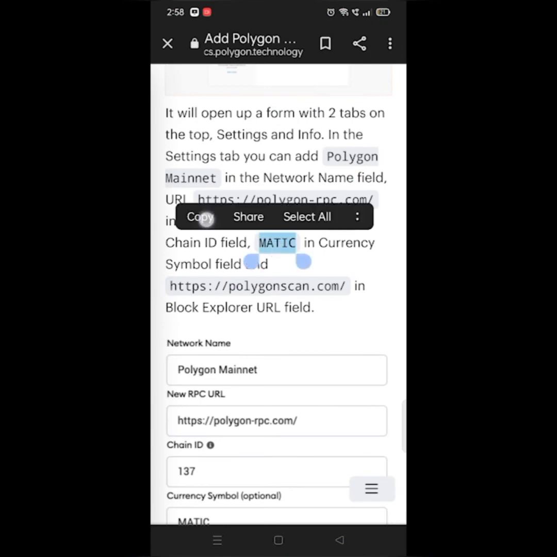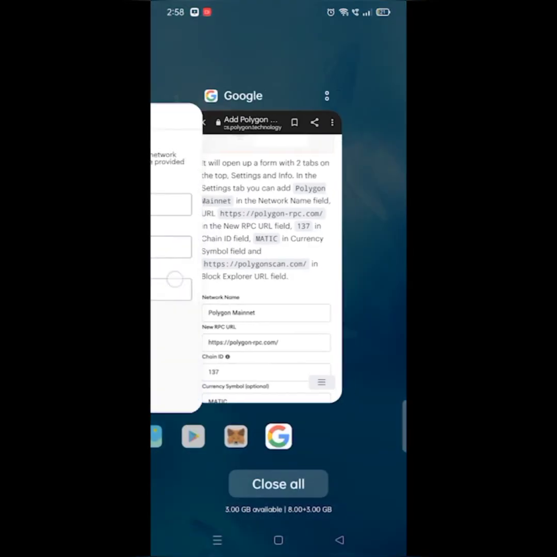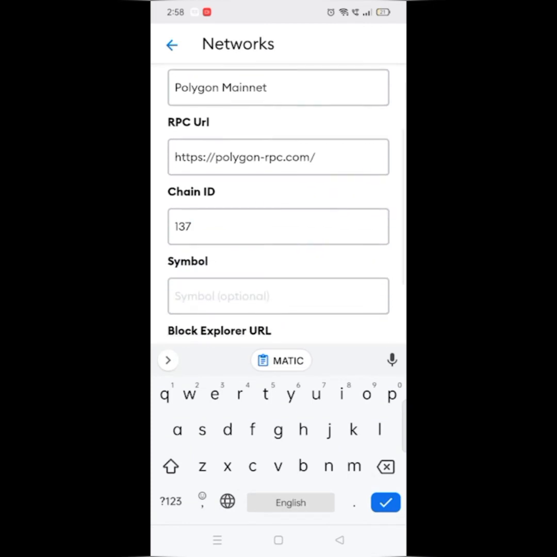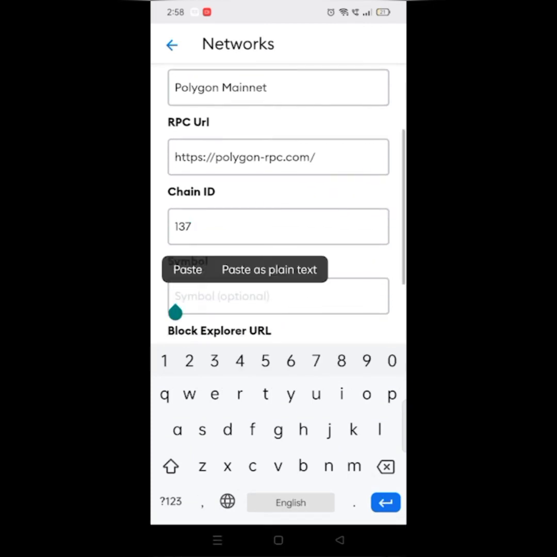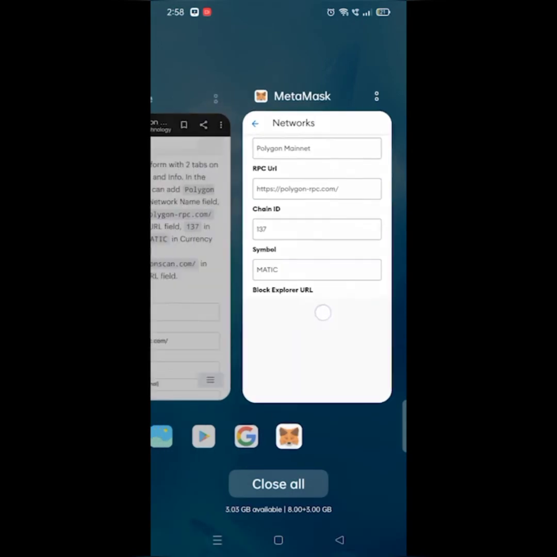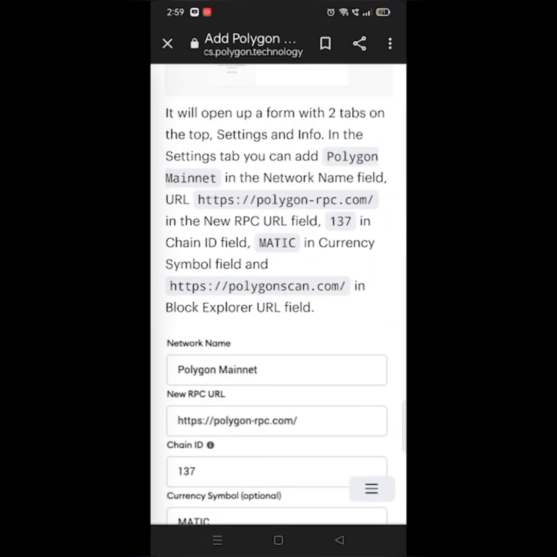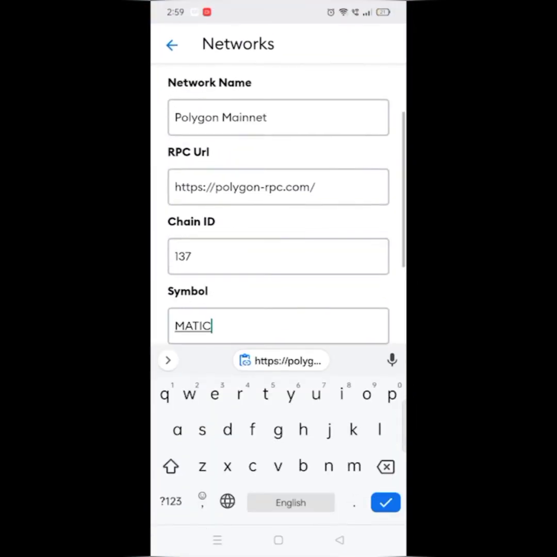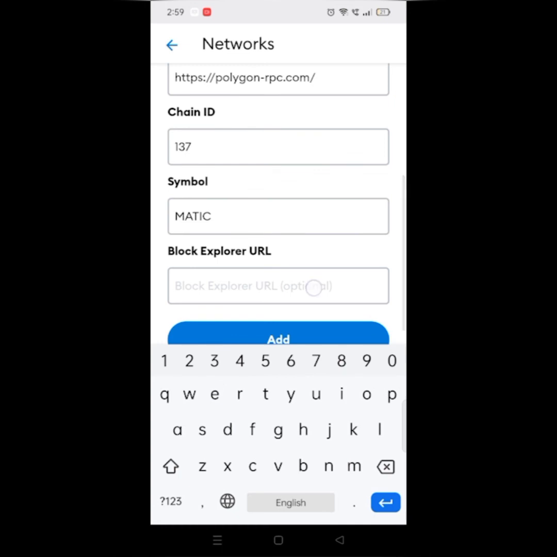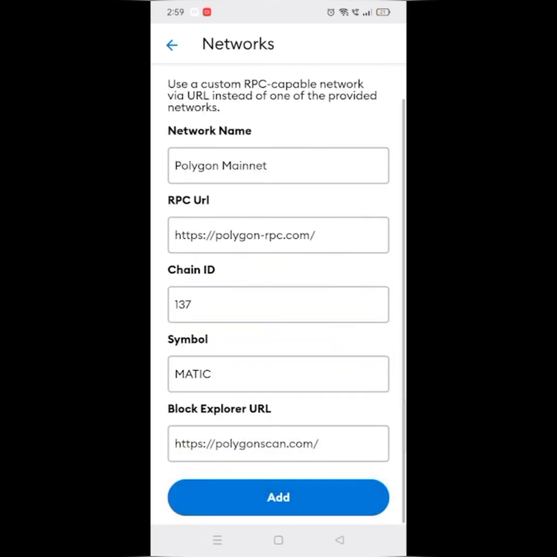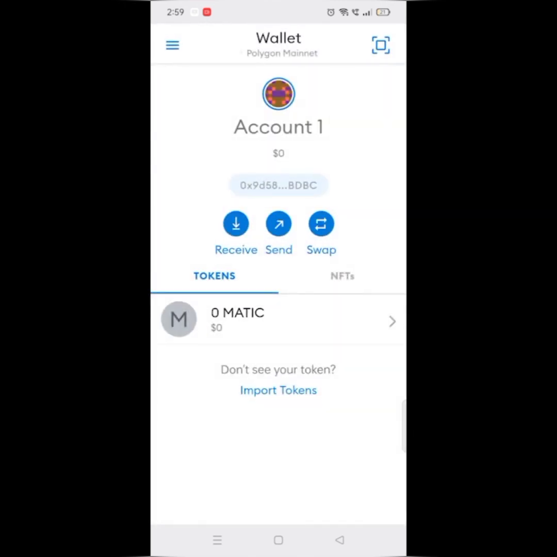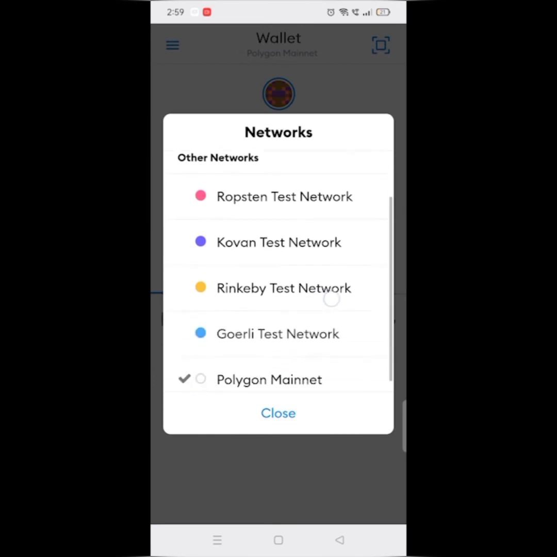The currency symbol. And the block explorer URL. Click on add and you have successfully added Polygon mainnet.